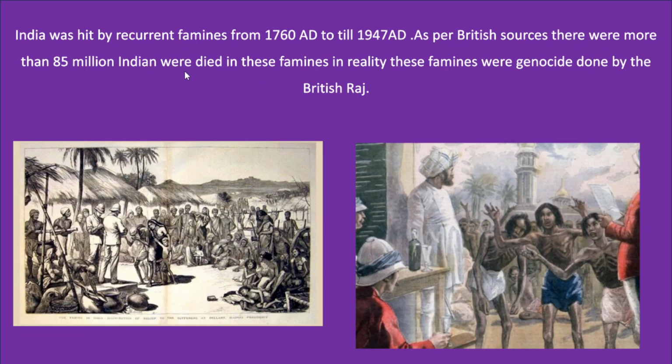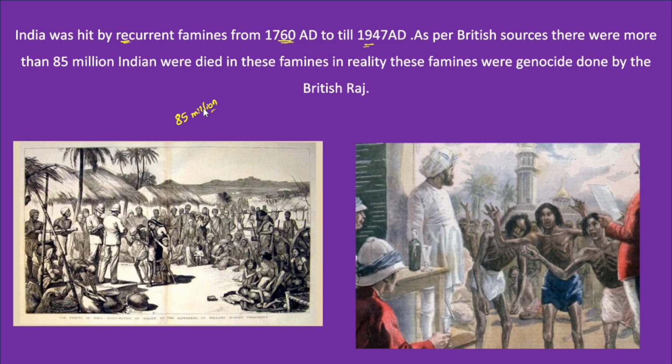Firstly, when you write the introduction, you can introduce in this way. India was hit by recurrent, back-to-back famines from the 1860s to 1947 AD. In fact, as per the British sources, around 85 million Indians died because of these famines.